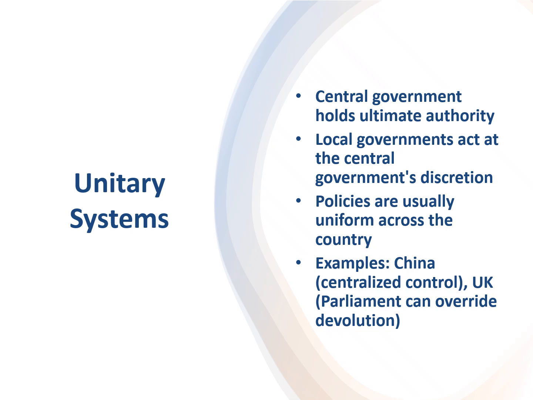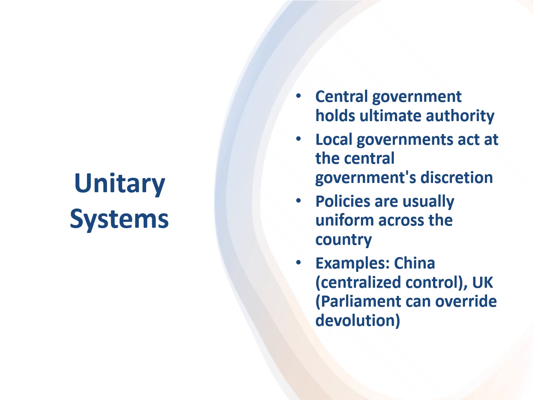In unitary systems, on the other hand, the central government is supreme. Local governments exist at the discretion of the national authority and only at the discretion of the national authority. Laws and policies are typically uniform across a country. Now, uniform laws means that people aren't treated differently no matter where they live. So that's good for the unitary system.